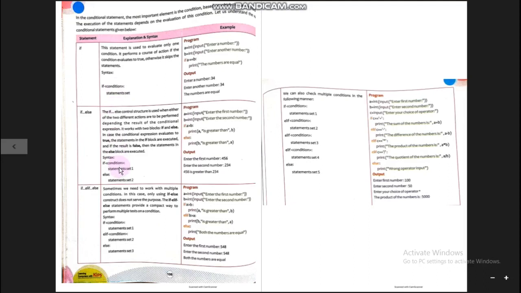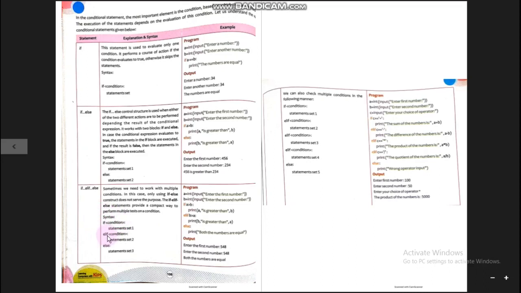Now if there are more than one conditions to check, then we can use the if elif else statement. You can see in the structure two conditions are placed over here, and a condition is always placed with the if statement. Here elif is the short form of else if. Okay, so let us understand its syntax. A condition is placed. If the condition result is true, statement set 1 will execute. If the condition result is false, it skips the set of statements and jumps to the next part, to the elif part.